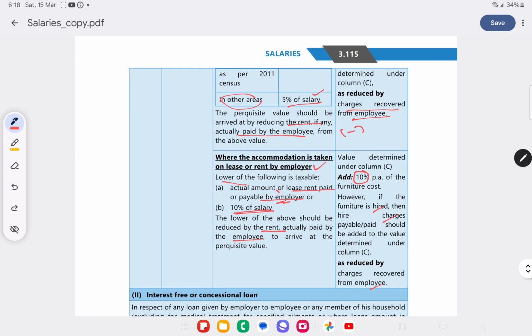If the accommodation is not owned but leased or rented by the employer, the amount he is paying or 10% of salary, whichever is lower, will be the value of the perquisite, and any amount paid by the employee will be subtracted. 10% per annum of the furniture cost will be added.